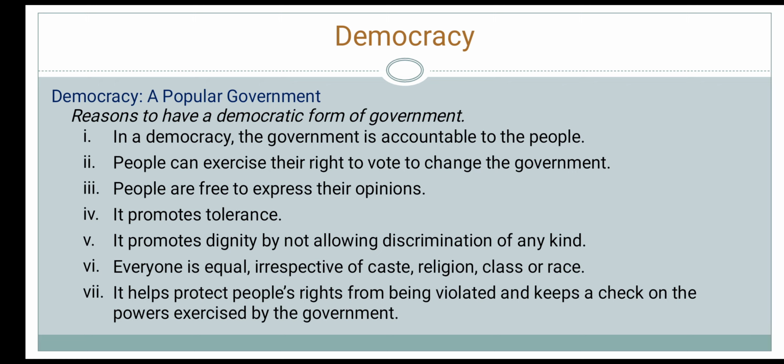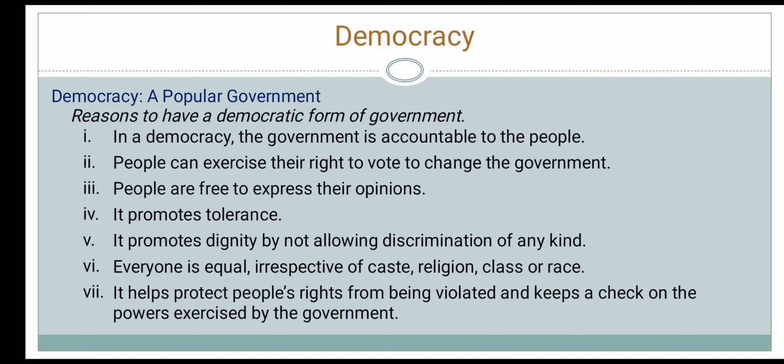In a democracy, the government is accountable to the people because those who form the government are elected by the people. Since decisions are taken collectively by elected representatives, they are usually more acceptable to the people. People can also exercise their right to vote to change the government if they are unhappy with it. None of these features are found in an authoritarian government because the leader of the country has unlimited powers, is not acceptable to the people, and does not have to depend on the people to stay in power.